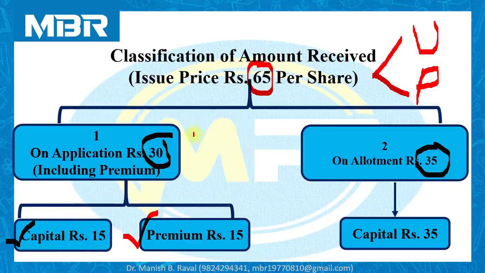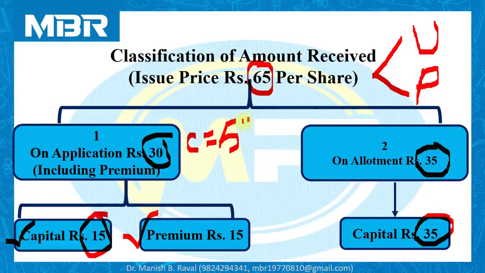You can easily connect the figures. Total capital: 15 rupees received on application and 35 rupees received on allotment. So 35 plus 15 is equal to total capital, that is the face value 50, and amount of premium, that is 30% on face value, that is 50 rupees, equals 15.